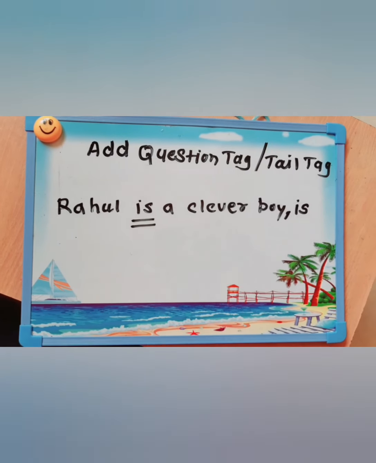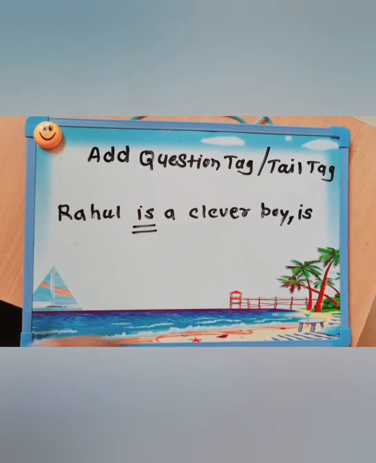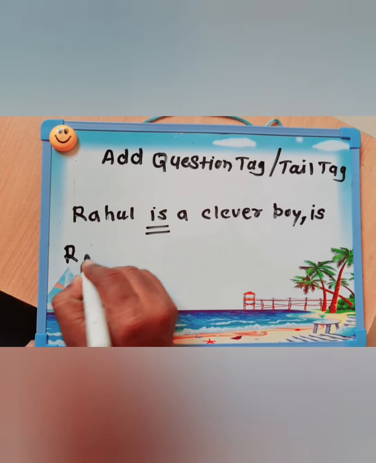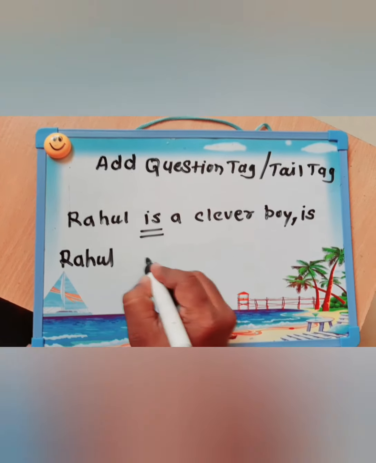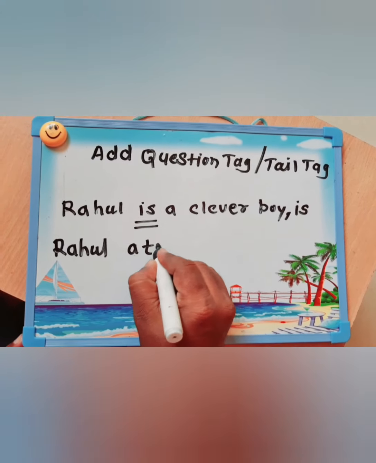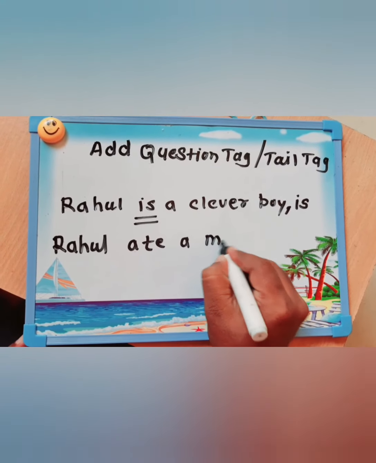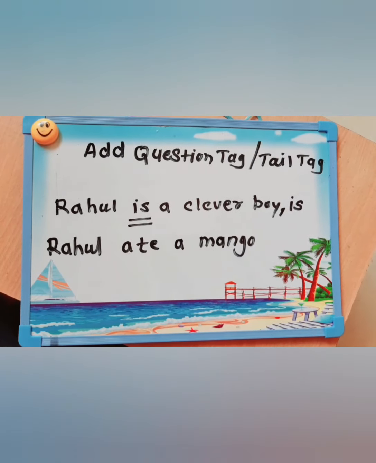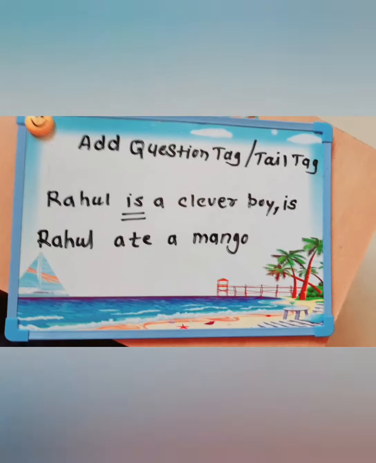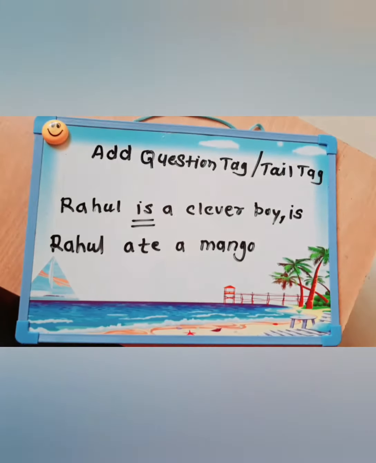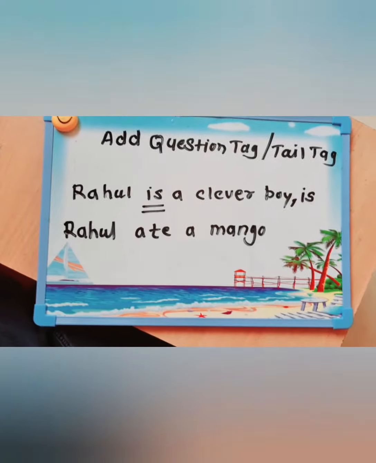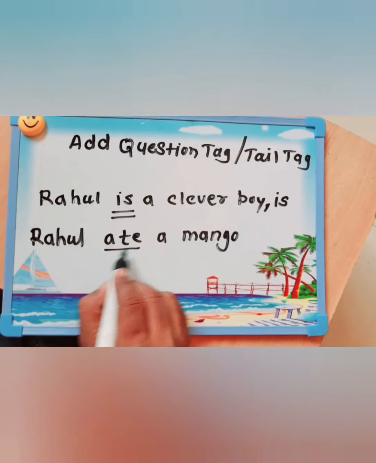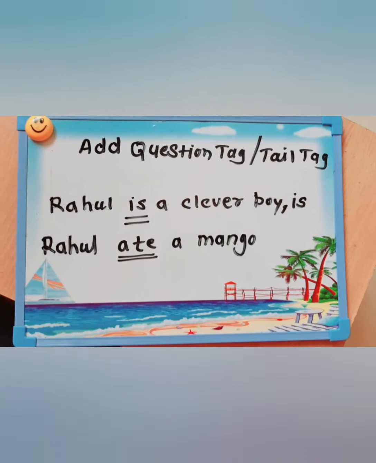Then the next rule: suppose there is no helping verb in the sentence. For example, Rahul ate a mango. If you observe this sentence, there is no helping verb in it. Therefore, we have to see the root verb or main verb. The main verb is ate. This is in the second form.